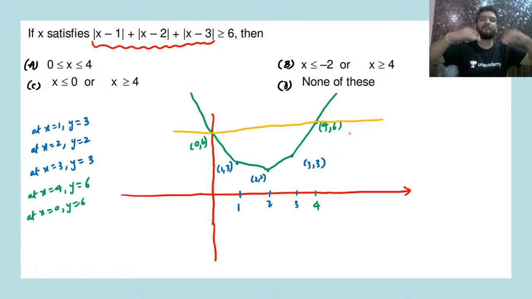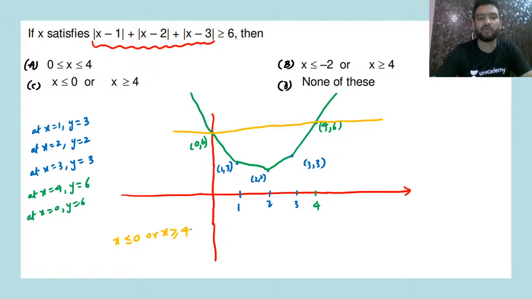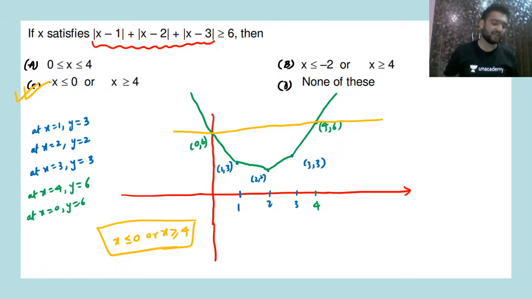So when is the graph always above this line or equal to this line? It will be x less than or equal to 0 or when x is greater than or equal to 4. That means option C will be correct. Yes, very good, Devashish. Option C will be the correct answer.